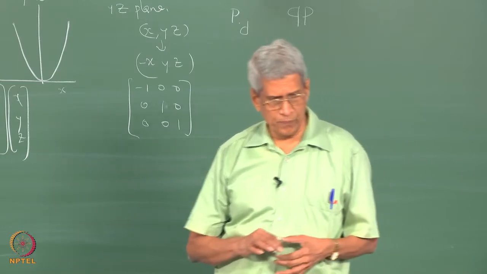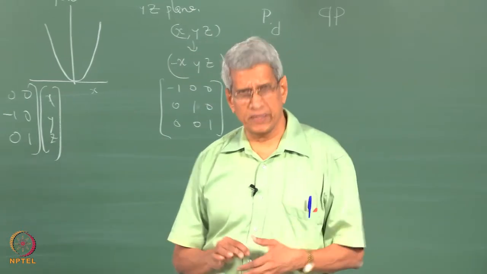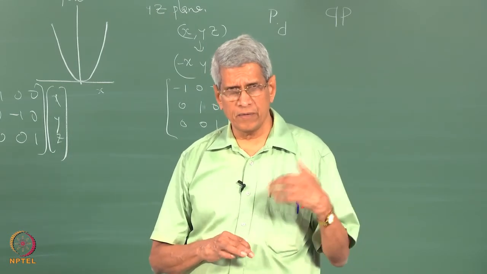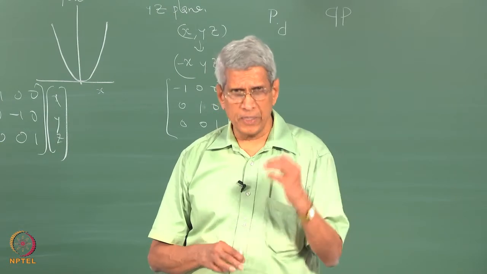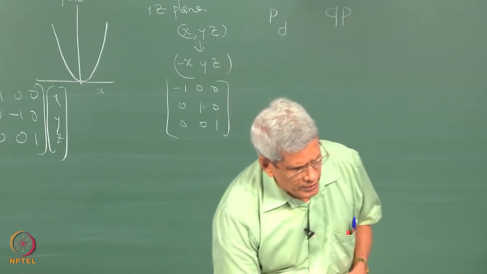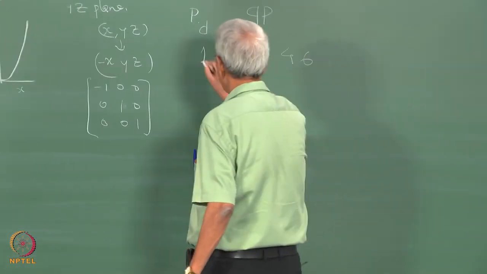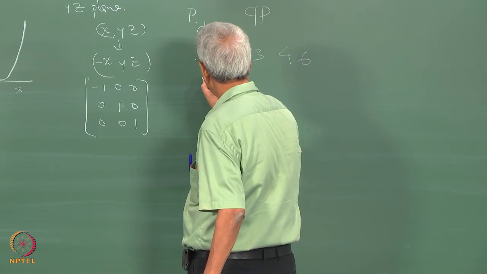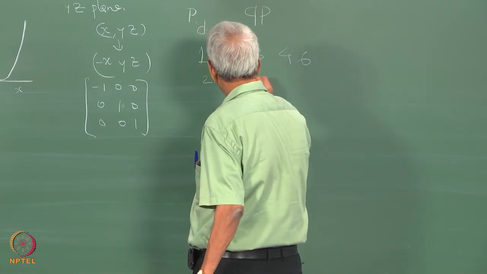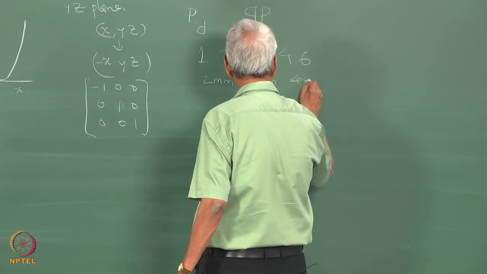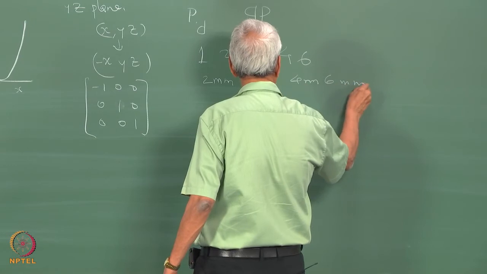These different point groups can be represented in different methods, because whatever I talk about here is done exactly the same way for a 3-dimensional lattice also. One is by the symbols which we used: 1, 2, 3, 4, 6. Then another is a combination: 2mm, 3m, 4mm, 6mm, like that.